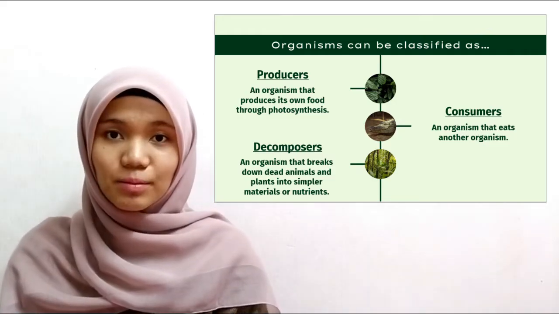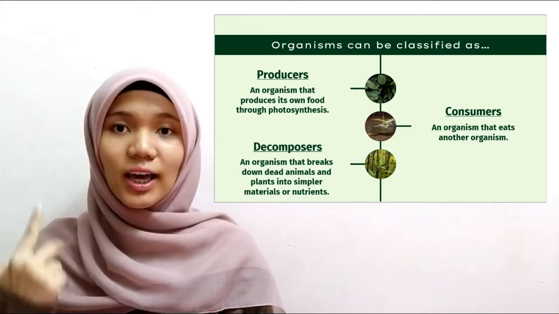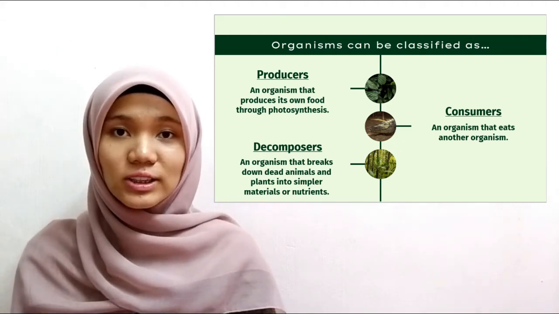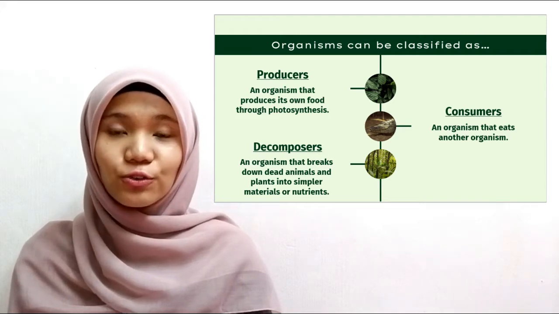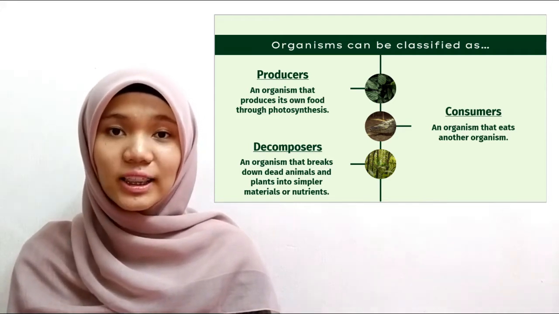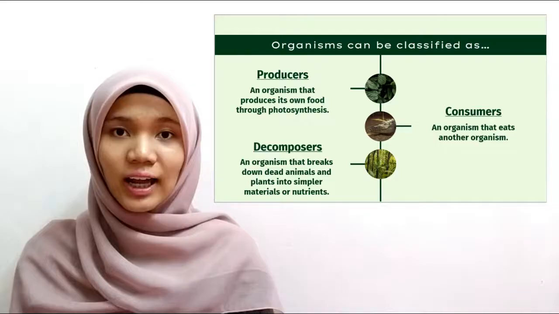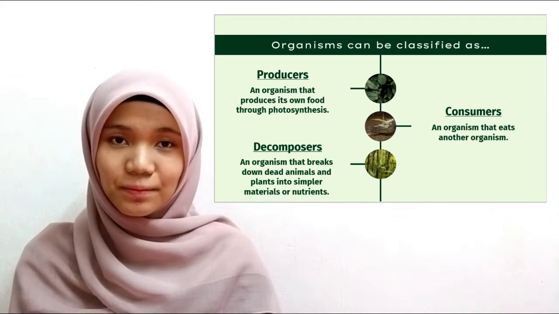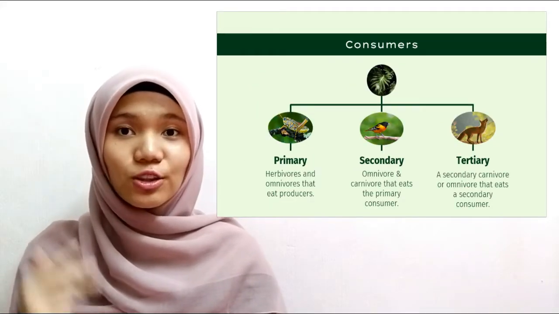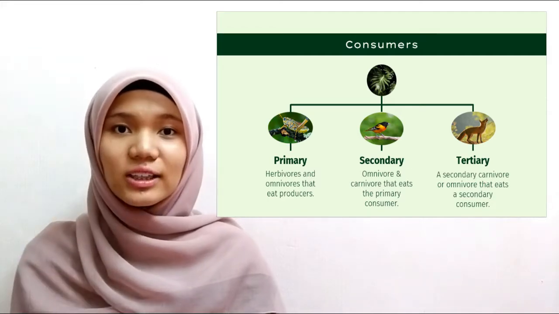In an ecosystem, organisms can be classified as producer, consumer, and decomposer. A producer is an organism that produces its own food through photosynthesis. Producer in this context refers to plants. Next, a consumer is an organism that eats another organism. Consumers are divided into 3, which are primary, secondary, and tertiary.